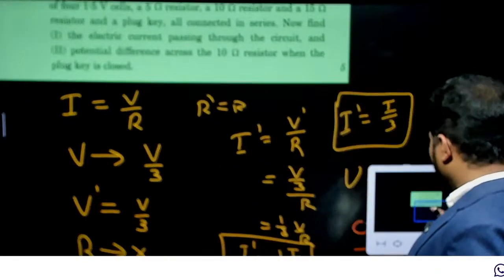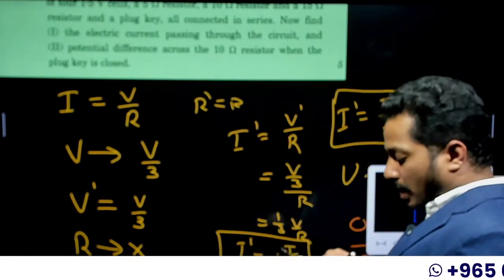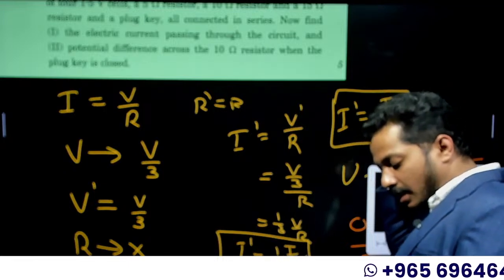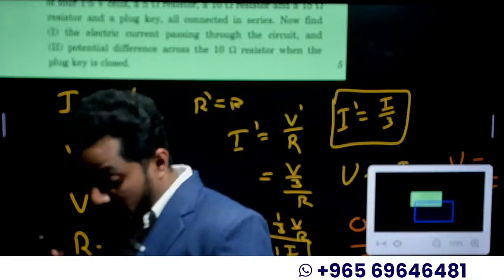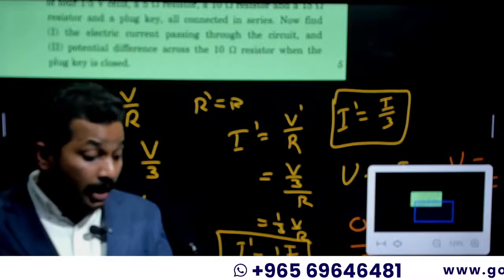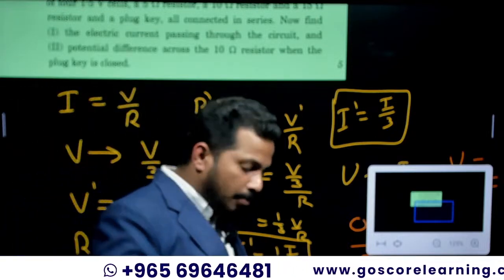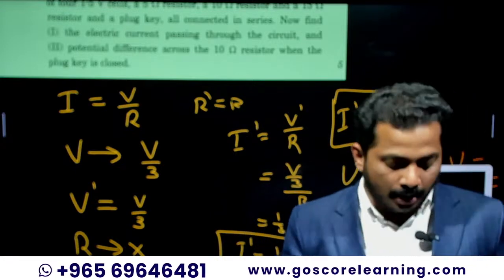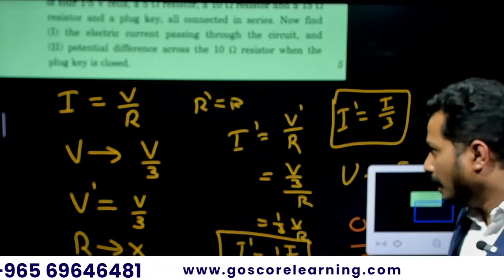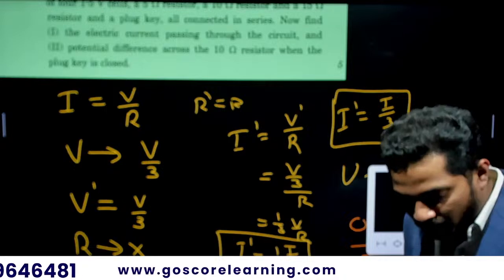Question number 36. So you can state: the potential difference across the ends of a conductor is directly proportional to the current flowing through it, provided its temperature remains constant. State the law, and you can also mention its mathematical form. That's it.